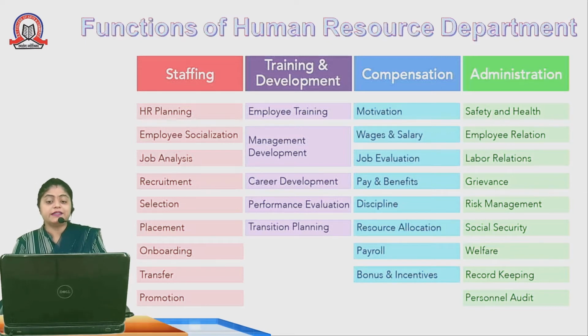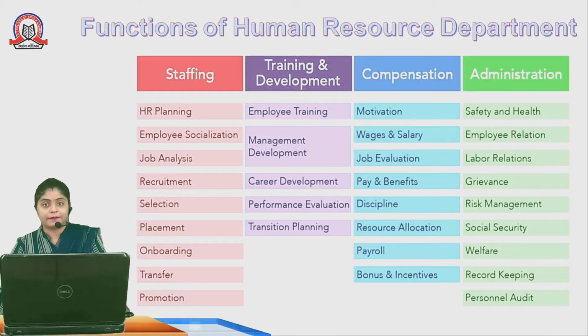The companies evaluate each and every job, what the employee needs to perform on a specific designation. Then pay and benefits. If employees have achieved the targets, the companies may give extra pay in terms of bonus, in terms of incentives, in terms of special incentives also, and other benefits.